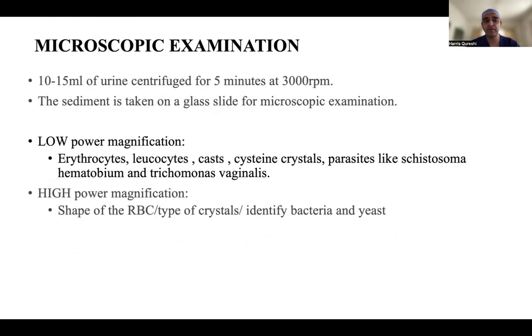Microscopic examination: 10 to 15 ml of urine is centrifuged for 5 minutes at 3000 rpm. The sediment is taken to a glass slide for microscopic examination. Low power magnification is done, and erythrocytes, leukocytes, casts, cystine crystals, parasites like Schistosoma haematobium, and Trichomonas vaginalis can all be seen in high power. The shape of RBCs, type of crystals, and bacteria and yeast are identified.